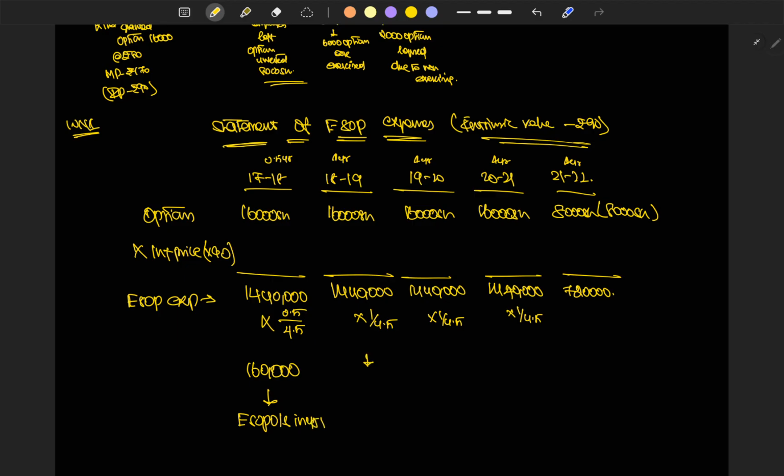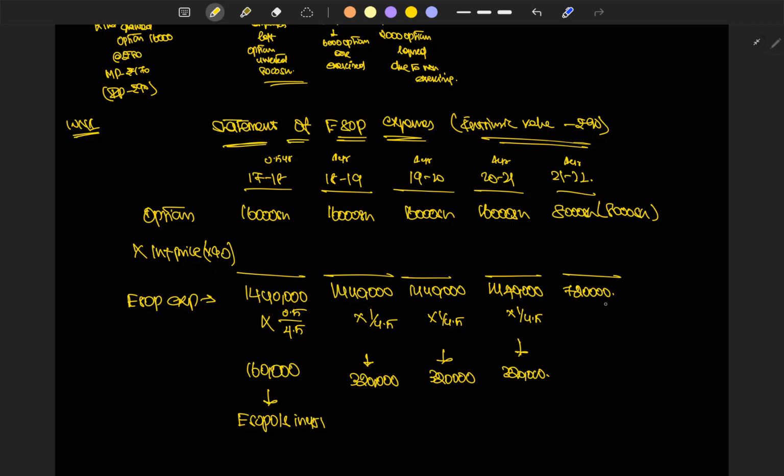What about year 2? 14 lakh 40,000 into 1 divided by 4.5 is 3 lakh 20,000. This 3 lakh 20,000 is nothing but the split of this 14 lakh 40,000.